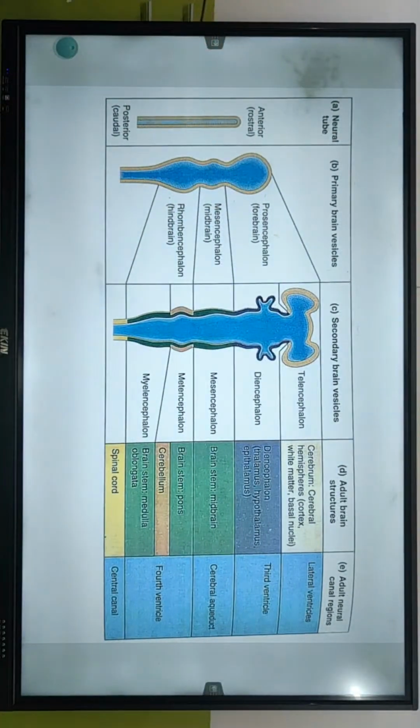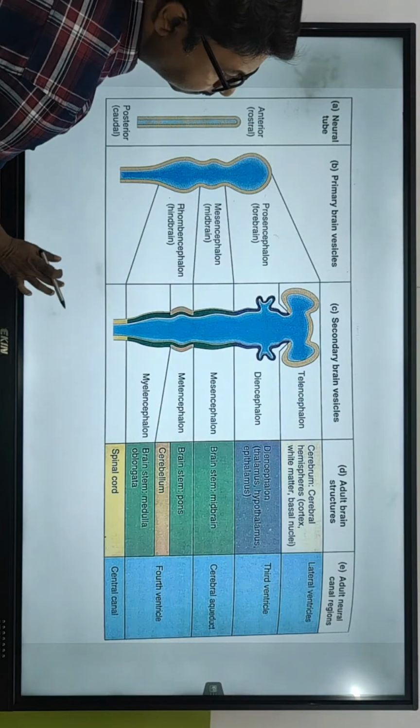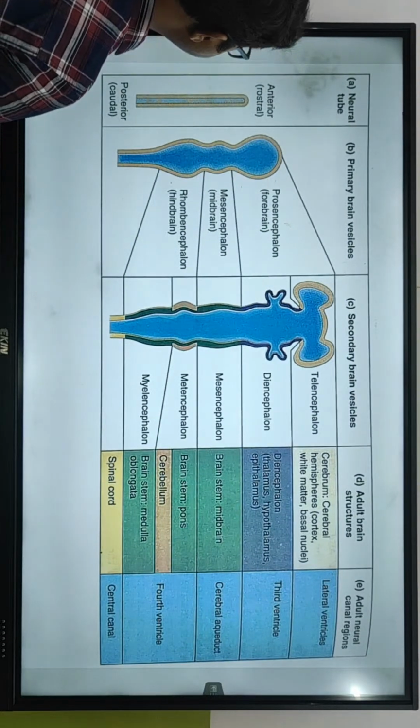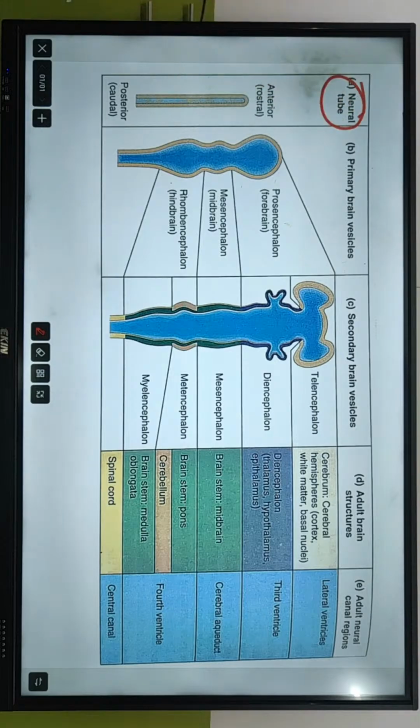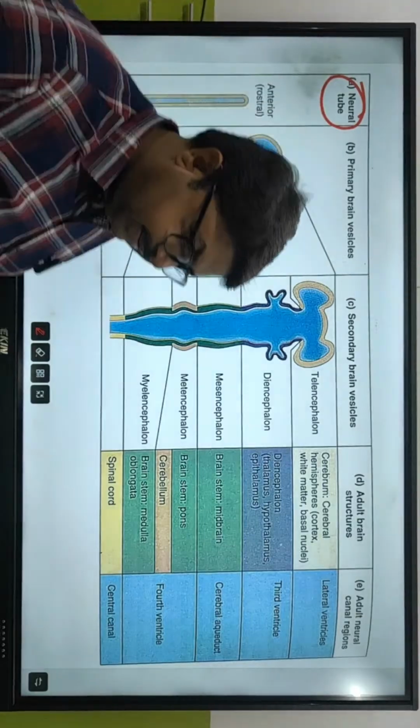चलो देखो इधर. इतना अच्छा एक figure है, देखो यहाँ पे. This is going to help you understand it. बोलो ये क्या है? What is this? क्या ये? Only a tube. कब? अभी या आपके embryonic stage में?